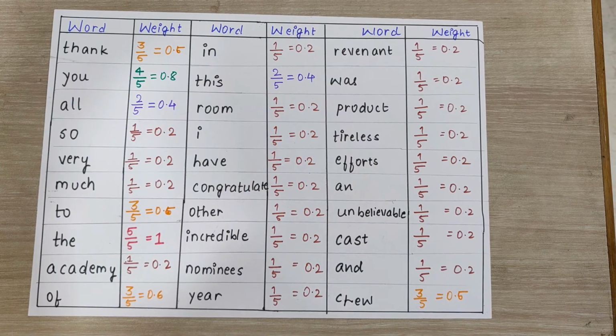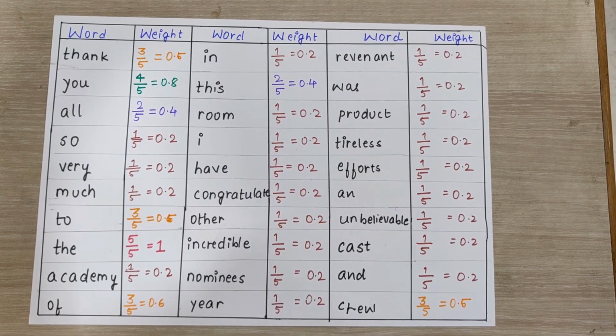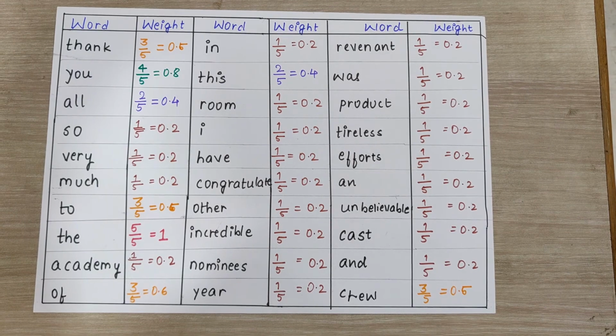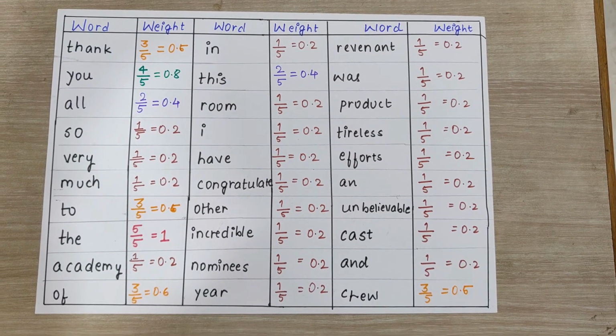Now, as we know the weights of each and every word, we need to understand how important each and every sentence is. So the concept of sentence score comes into picture. But how to calculate a sentence score?